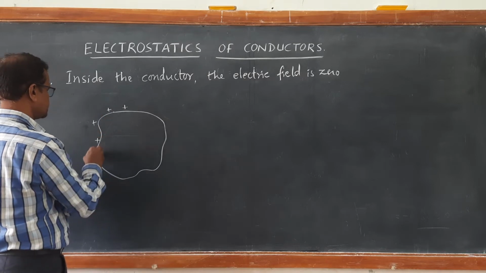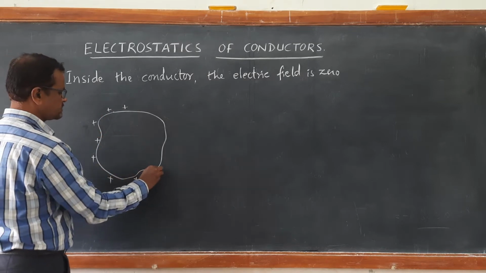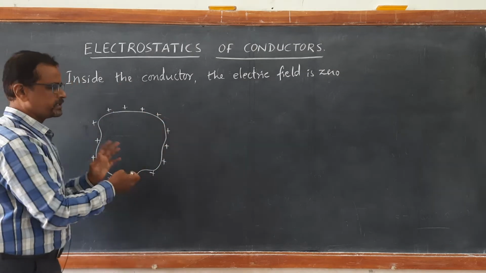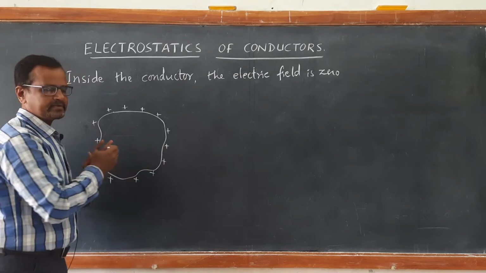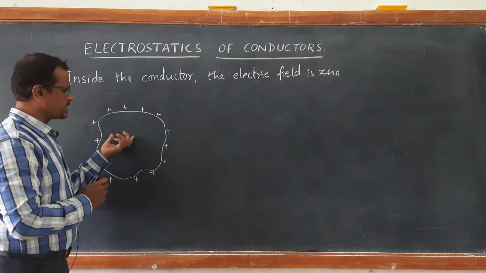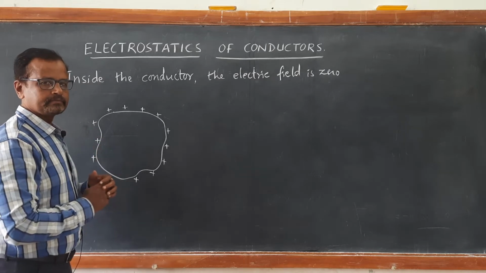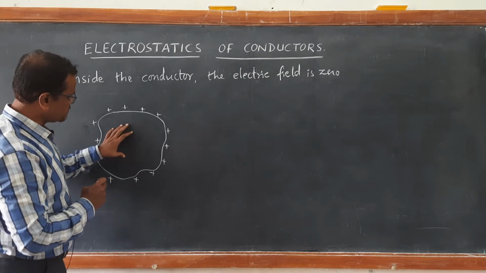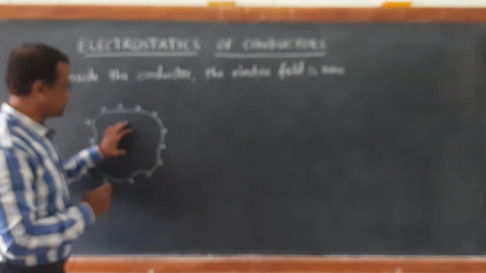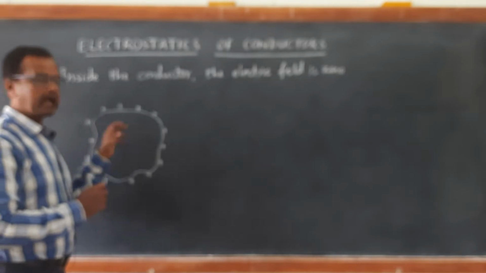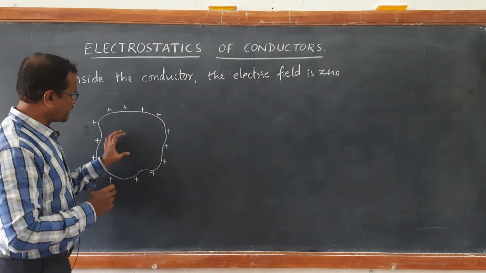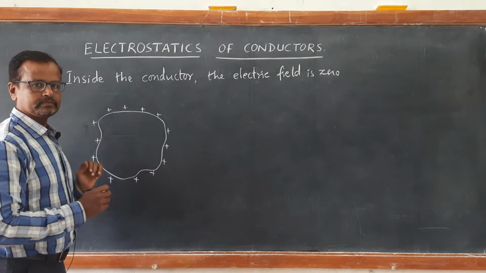The excess charge, let us say positive charge, is distributed uniformly on the surface since it is a conductor. Then the electric field inside the conductor becomes 0. The reason is the net charge inside the conductor is 0. If you calculate the number of positive charges and negative charges inside the conductor, the net is 0. Therefore, the electric field inside the conductor is 0.